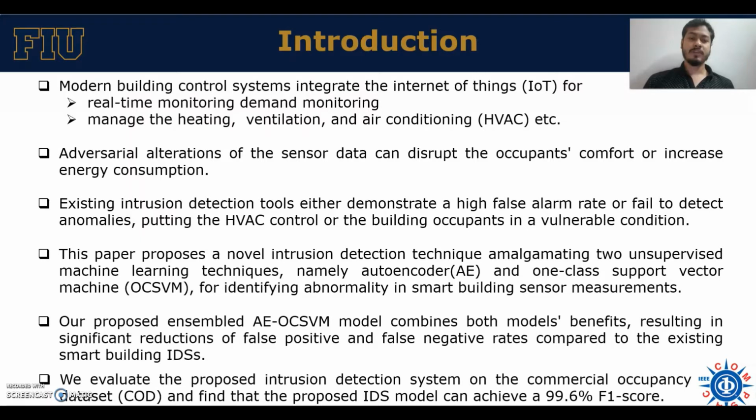So in this paper we are proposing a novel IDS merging two unsupervised machine learning techniques, namely the autoencoder and one-class support vector machine, for identifying abnormality in the smart building sensor measurements. So our proposed ensembled autoencoder one-class SVM model combines both models' benefits, which results in a significant reduction of false positive and false negative rates as well, compared to the existing state-of-the-art IDSs.